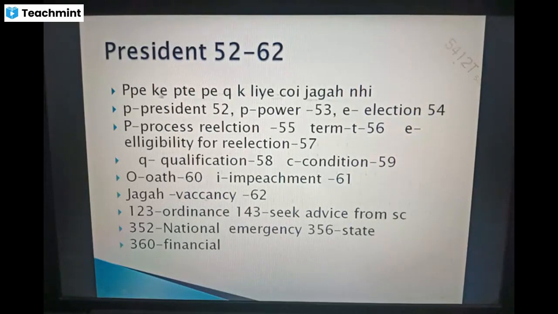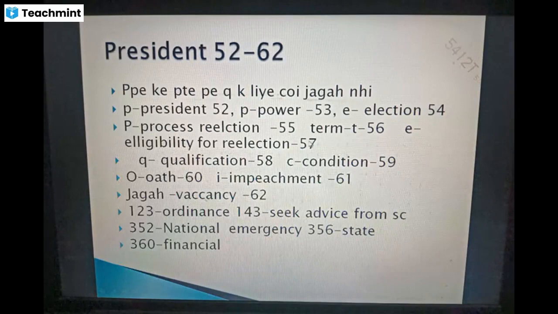Then see, here Pappe part is over. Then go for Patte. Here P is for process for re-election. This is article 55. Then T for what? Term of president, that is article 56. Then E is there. E for what? Eligibility for re-election, that is article 57.